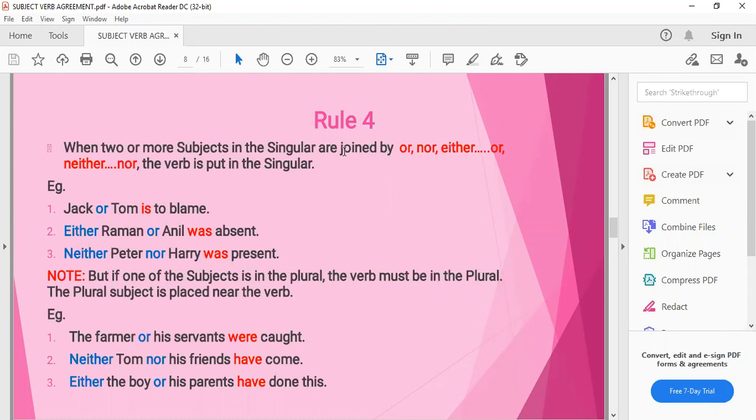In this rule, any doubt? Up to rule number 4. Any doubt to anyone? You can raise your hand or ask if there is any doubt. No, it means everything is clear.